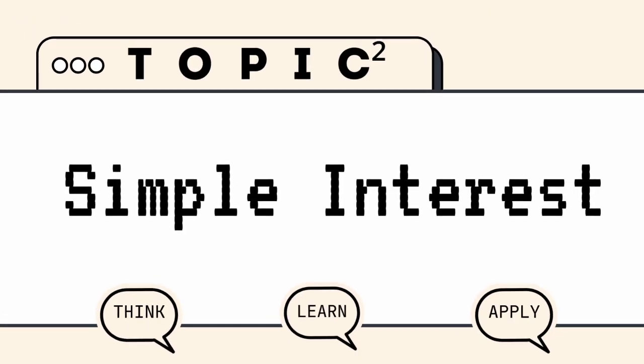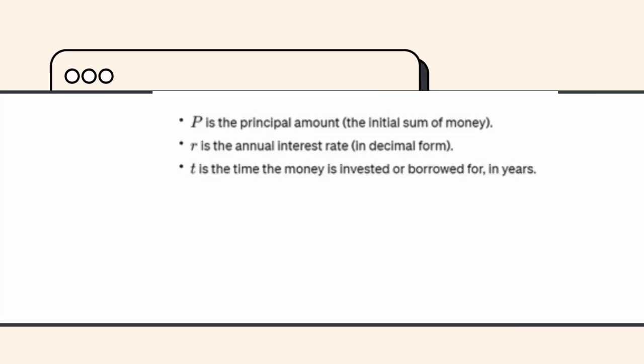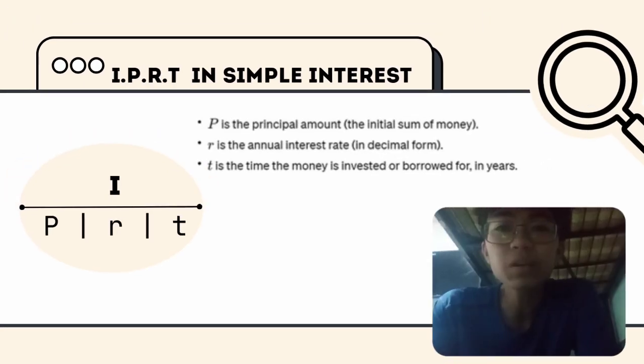Let's discuss now our second topic, which is simple interest. Simple interest is an interest charge that borrowers pay lenders for a loan. Now, simple interest uses an oval shape to make it easier for us to know the operation or formula we're going to use if one of them is missing.